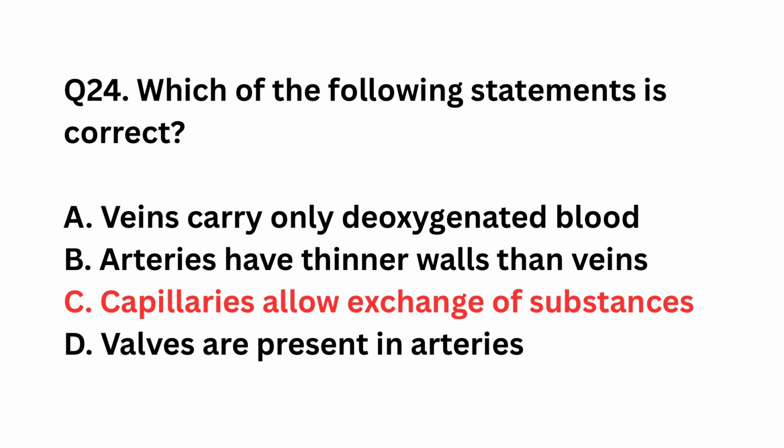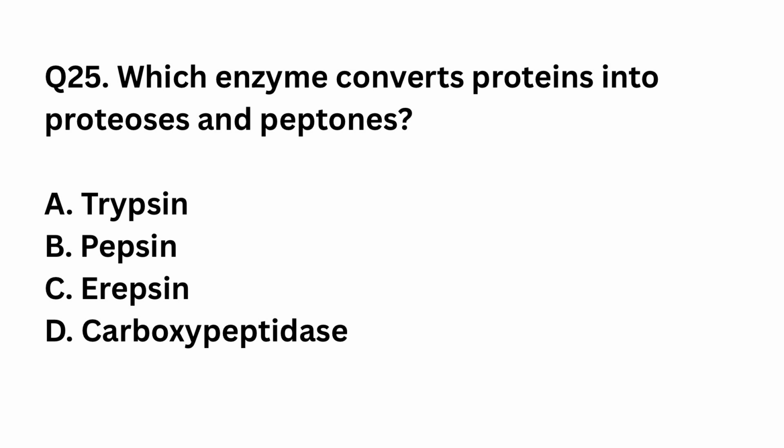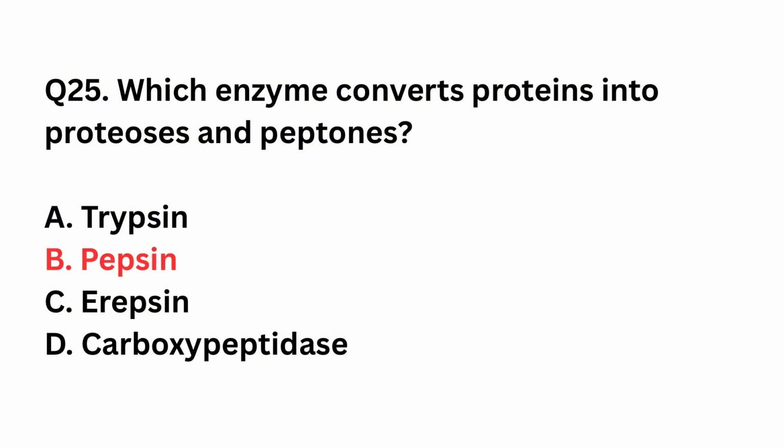Capillaries have thin walls for exchange of gases and nutrients. Veins have thinner walls and arteries generally carry oxygenated blood except pulmonary artery. Question number 25. Which enzyme converts proteins into proteoses and peptones? Trypsin, pepsin, erepsin, carboxypeptidase. The right answer is option B, pepsin. Pepsin acts in acidic stomach conditions to break proteins into proteoses and peptones. Further digestion occurs in the intestine.